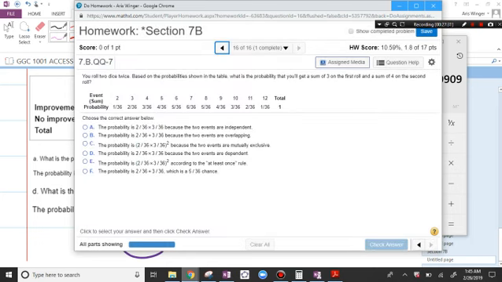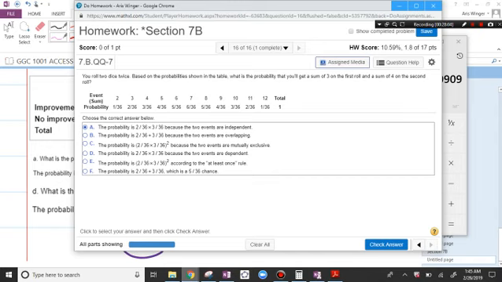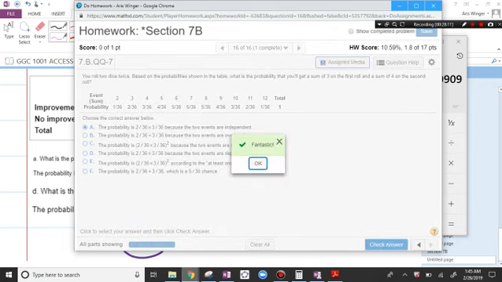Great, last question, we'll do it here. You roll 2 dice based on the probabilities shown in the table. What's the probability that you'll get a sum of 3 on the first roll and a sum of 4 in the second roll? There's the word and. It means that we're going to multiply because these events are independent. I need to multiply the probability of getting a 3, which is 2 over 36, and then times the probability of getting a 4, which is 3 over 36. The probability is 2 over 36 times 3 over 36 because the events are independent, so it's not this one. I'm liking A. The probability is 2 over 36 times 3 over 36 because the two events are independent. Hope it helps.